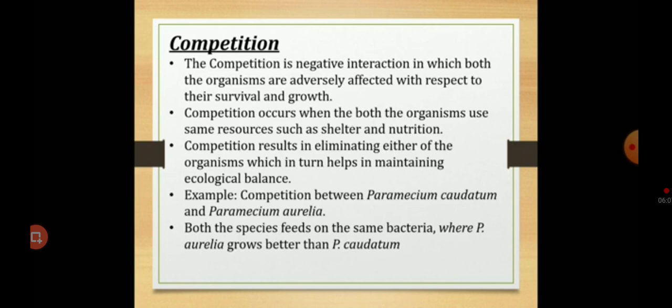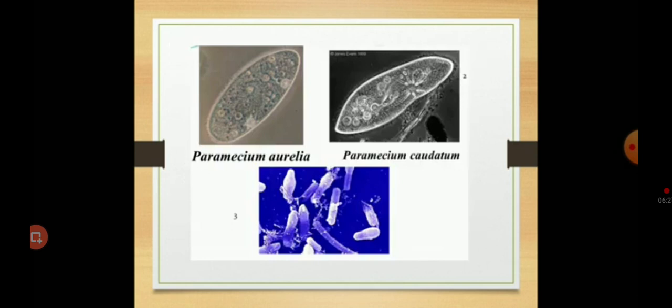An example for competition is Paramecium caudatum and Paramecium aurelia. Both these species depend on the same bacterial species, where Paramecium aurelia grows better than Paramecium caudatum. Hence, Paramecium caudatum will be eliminated. This is Paramecium aurelia and Paramecium caudatum, which feed on the same type of bacteria.